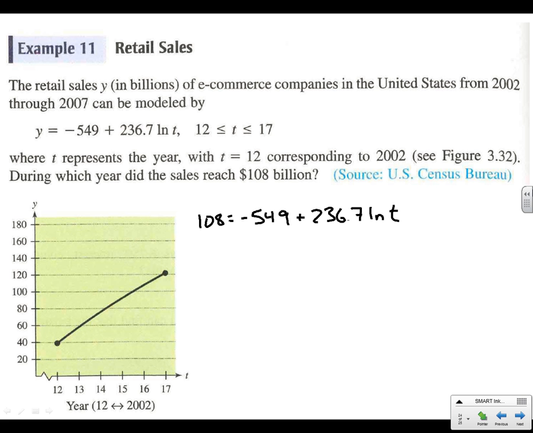All right, first thing we're going to do is add 549. So 549 plus 108 is going to be 657 equals 236.7 natural log of t.